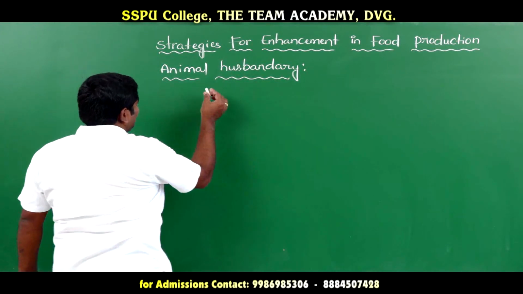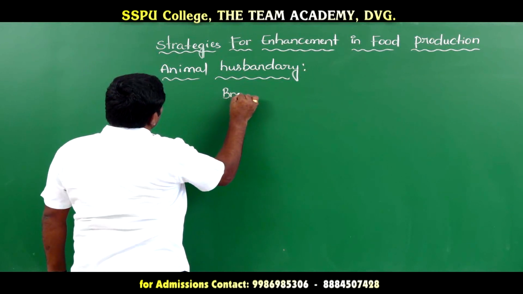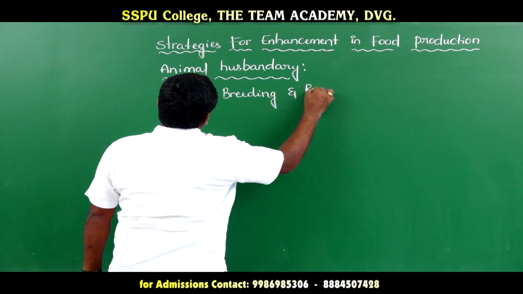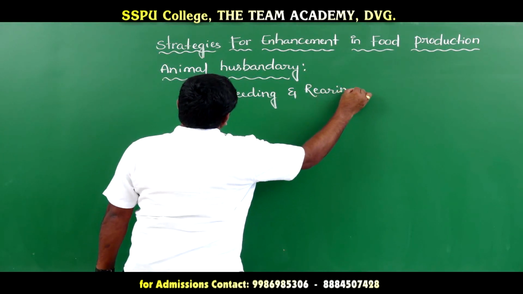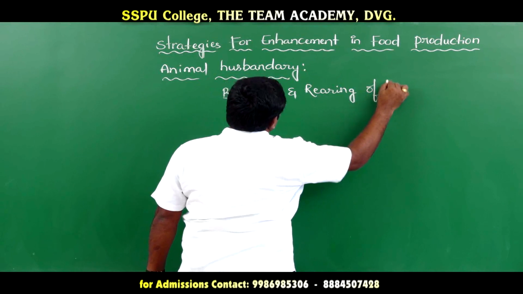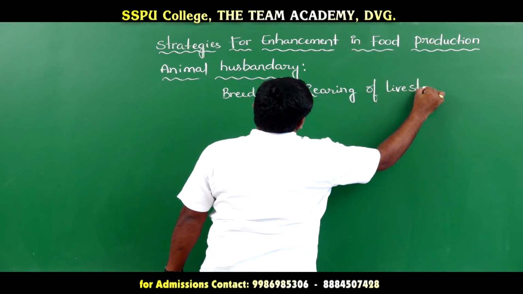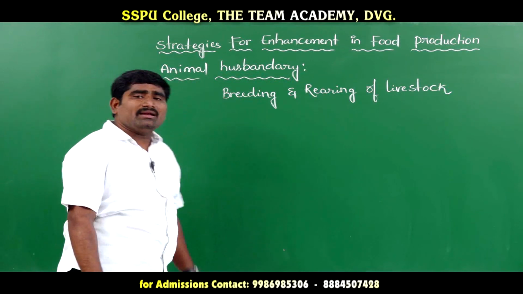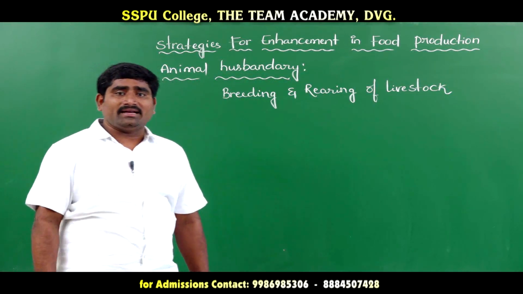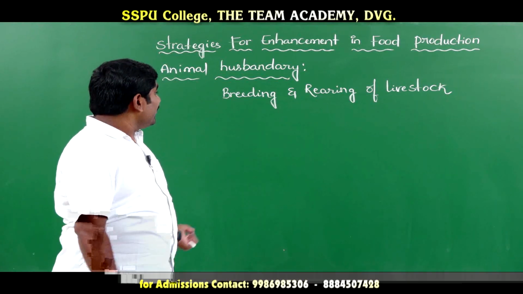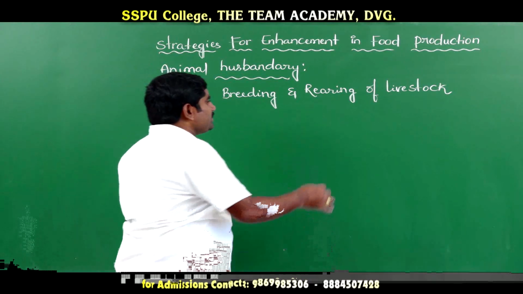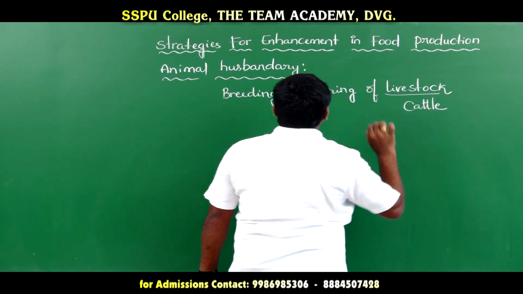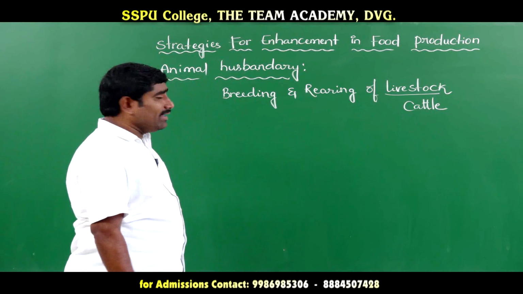Then what does animal husbandry mean? It is the breeding and rearing of livestock. Breeding and rearing of livestock is known as animal husbandry. Here livestock means nothing but cattle. Breeding and rearing of livestock is called animal husbandry.